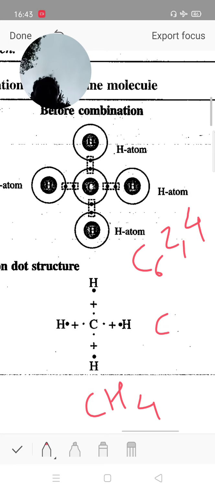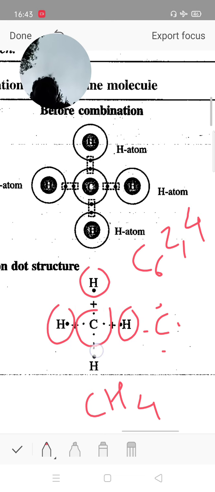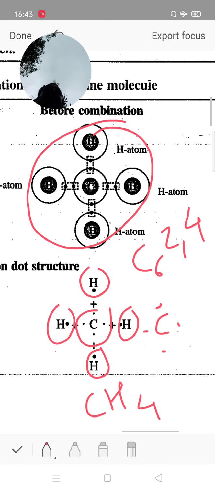So carbon has 4 valence electrons, plus 4 electrons from hydrogen, total 8 valence electrons. This is the structure of the CH4 molecule. There are a total of 4 sigma bonds formed, carbon with each hydrogen. This is a tetrahedral structure, with the 4 hydrogens attached at the 4 corners, therefore it is known as tetrahedral geometry. CH4 is an example of a covalent compound.